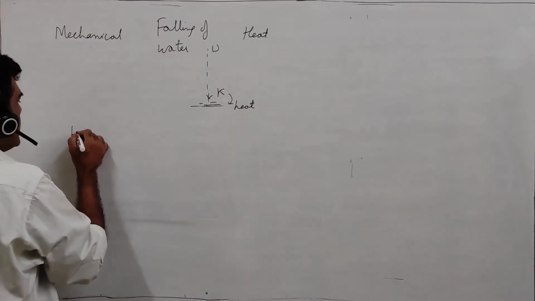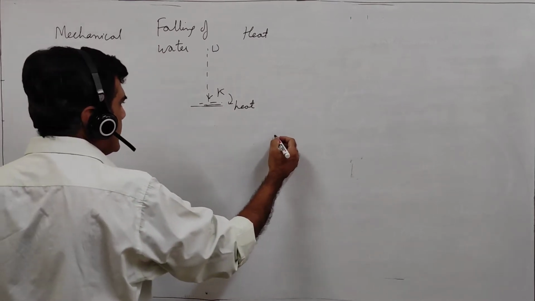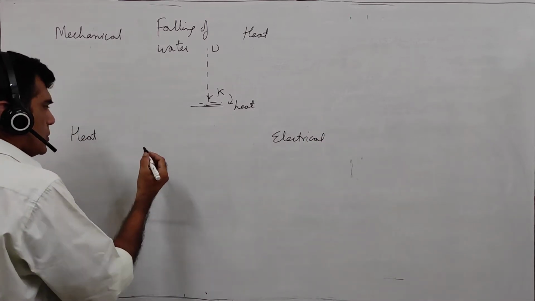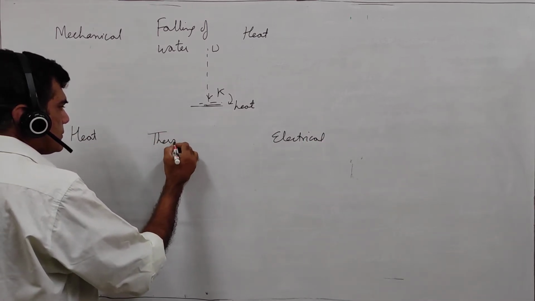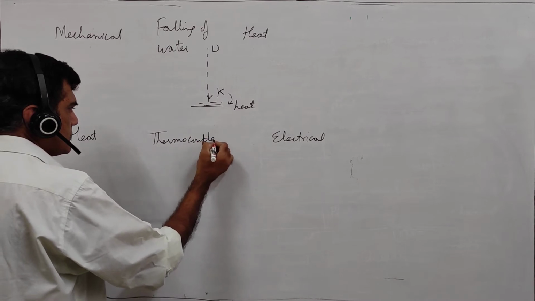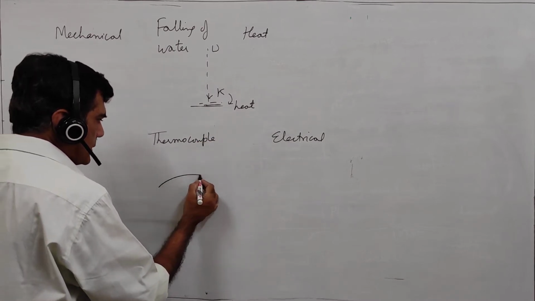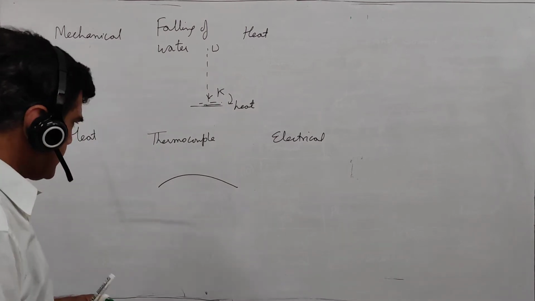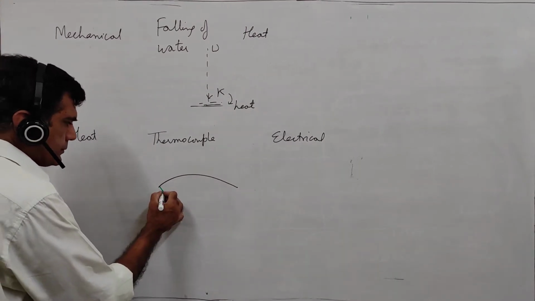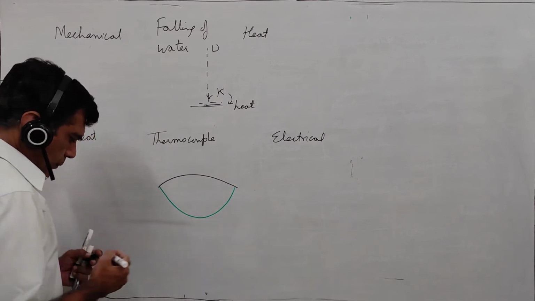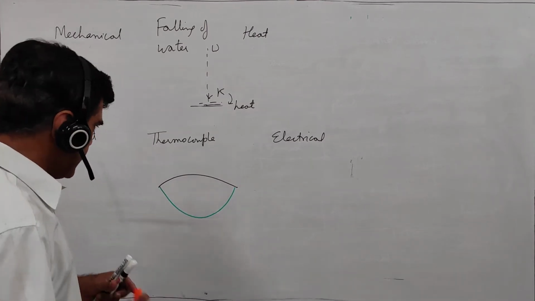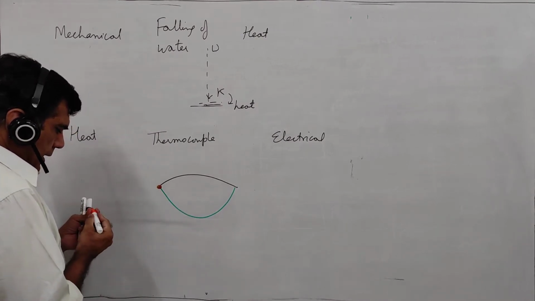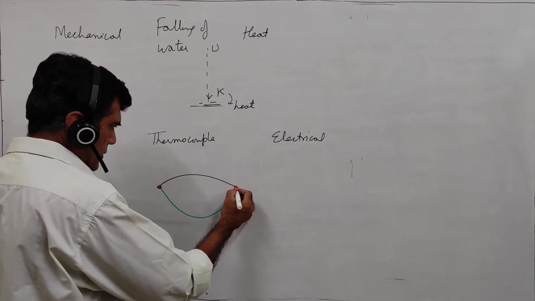Then heat energy into electrical energy. So there is a device known as thermocouple. It is a combination of two metal wires. So this is one metal wire and this one is the other metal wire. We call these the junctions. This is one junction and this is another junction.